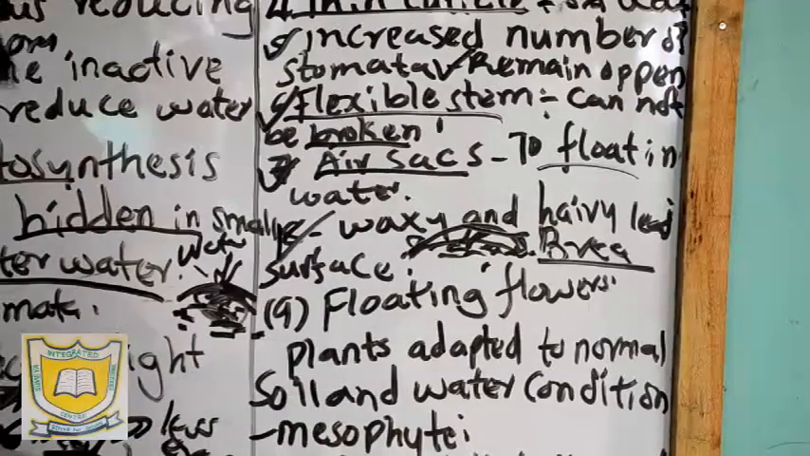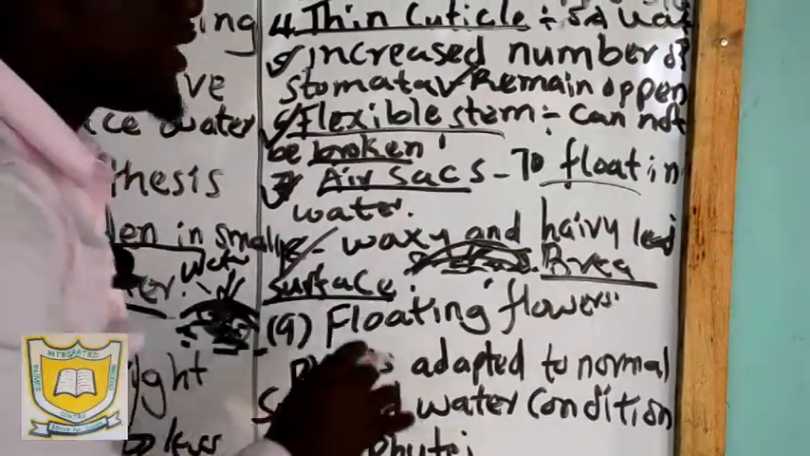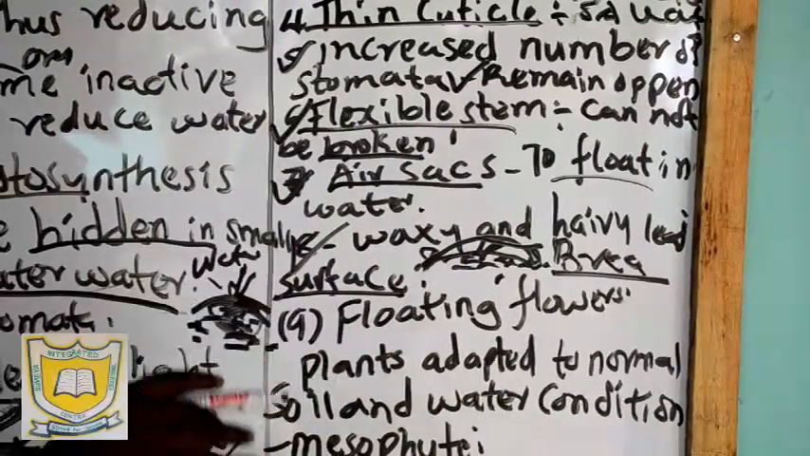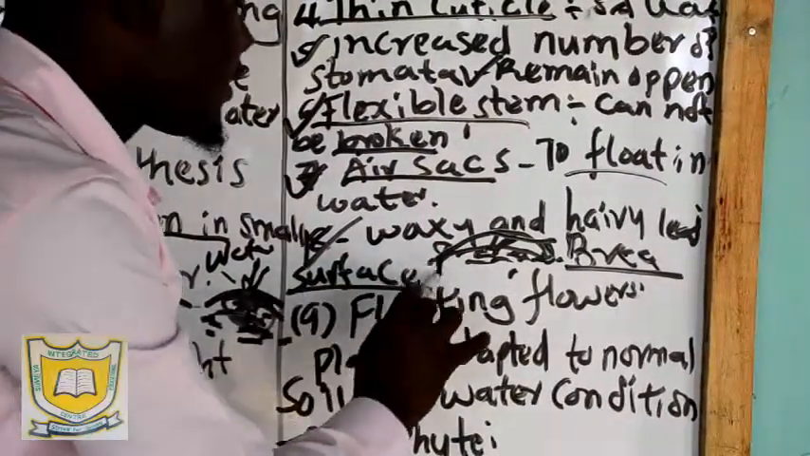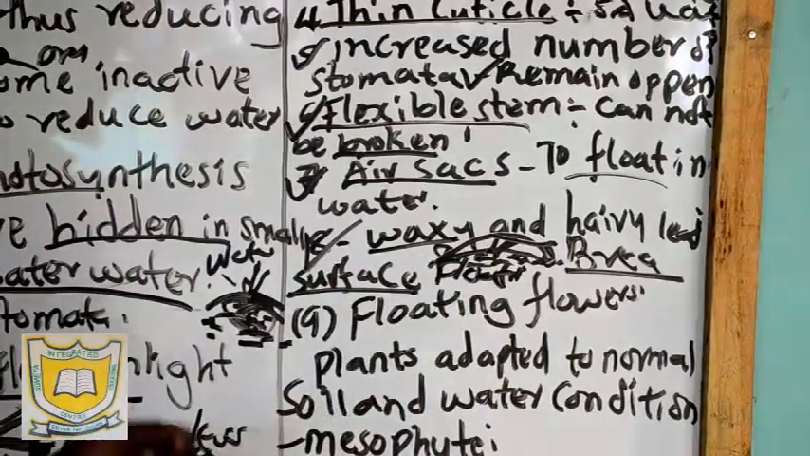Number 8, we talk of the waxy and hairy leaf. This helps to maintain the leaf on the surface. It also helps in floating because of the waxiness of the leaf. That helps it in floating.